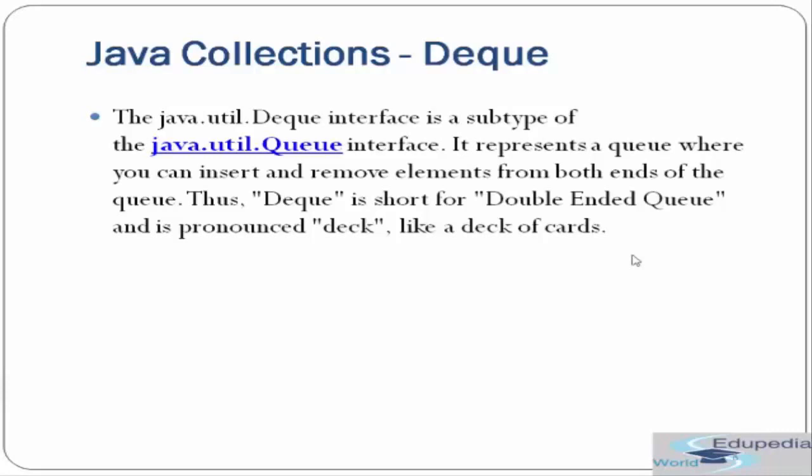Okay, so that's the purpose of Deque, that you can add and remove elements from both the ends. So that's the advantage of Deque over Queue, and it is a subtype of java.util.Queue and again defined in the java.util package. So it's again an interface, so it actually extends the Queue interface. Fine.